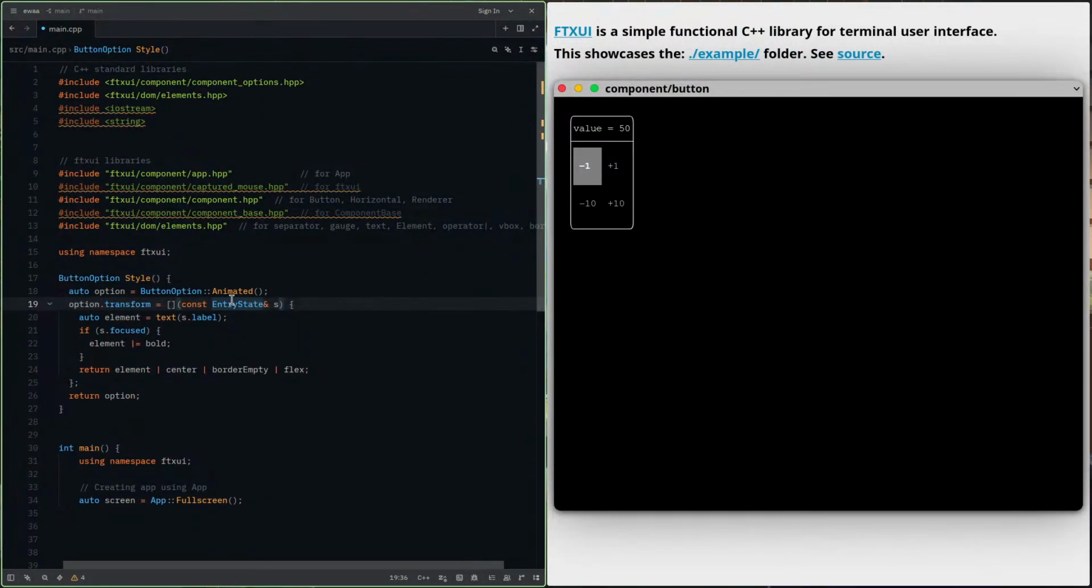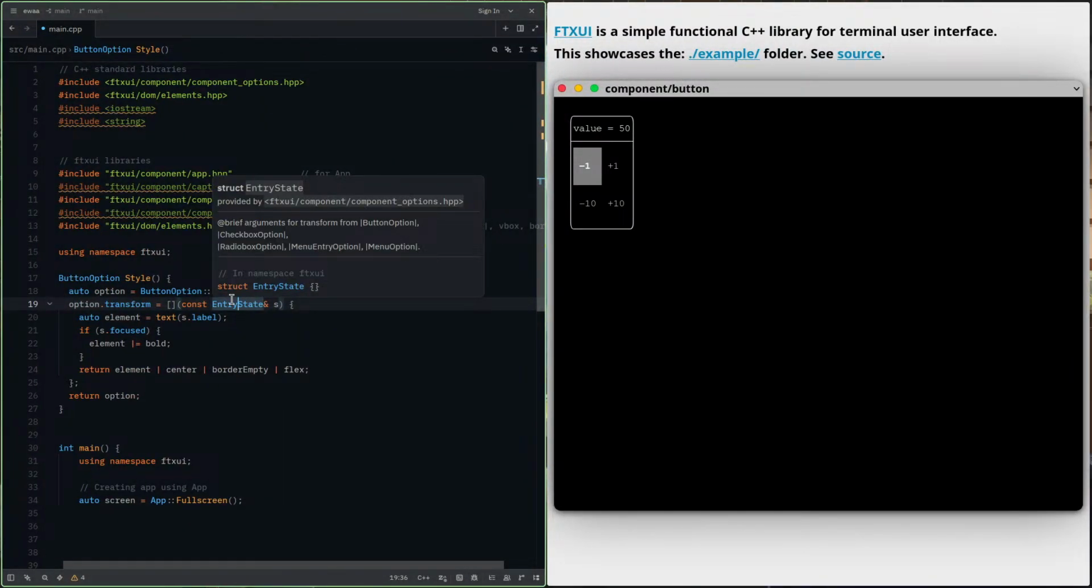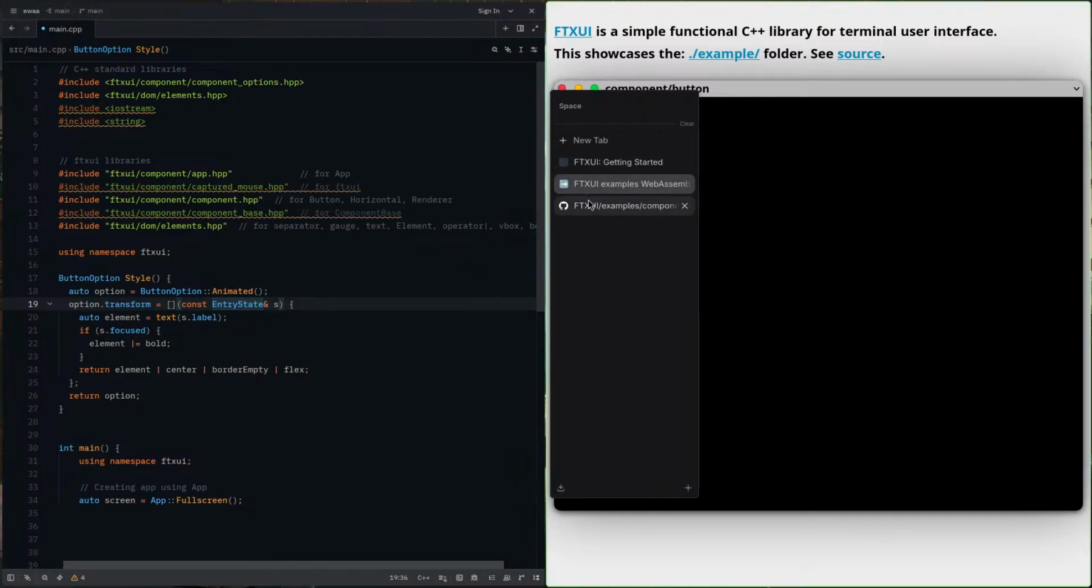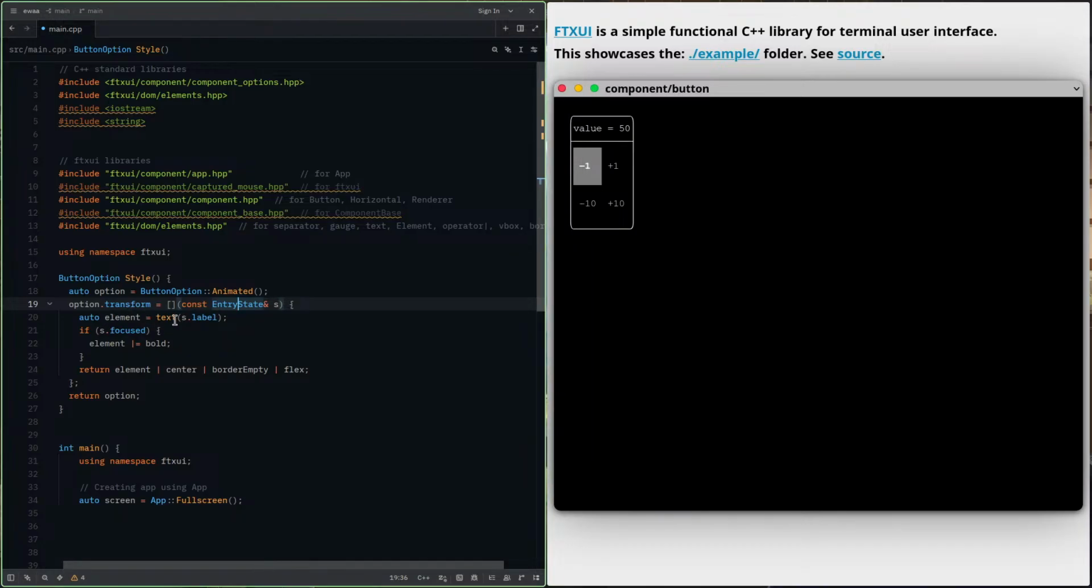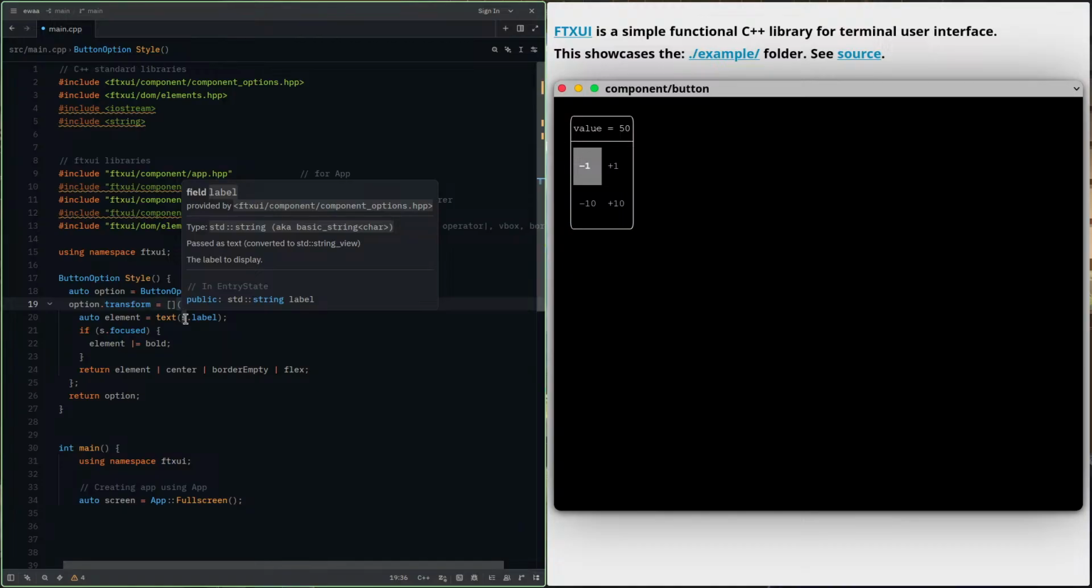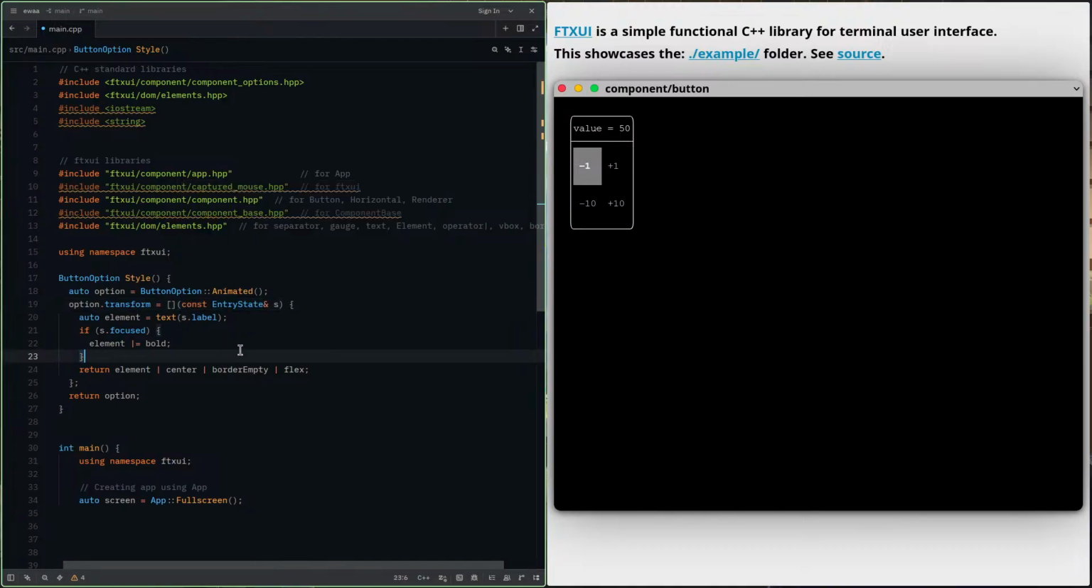How to find what this entry state means? Arguments for transform from... arguments from transform. I think it takes, we will see this yet. For transform, then auto element text s dot label. What is s here? But we didn't define s anywhere. Okay, sorry. Entry state is here. Okay.